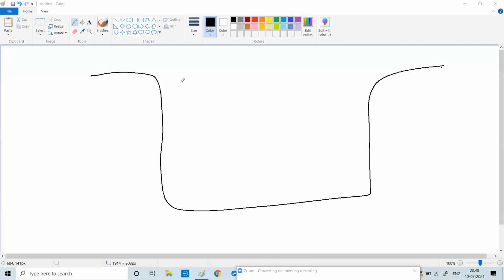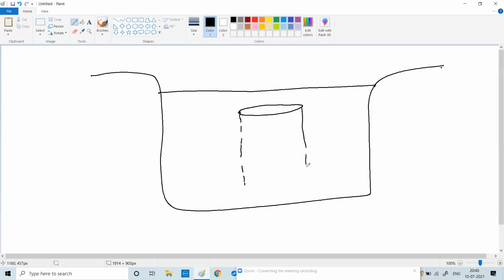Okay. So we'll study pressure due to a liquid column. We are taking a vessel and filling it with water. And I have a small cylinder. It's an imaginary cylinder, whose height is h, and the area is a.